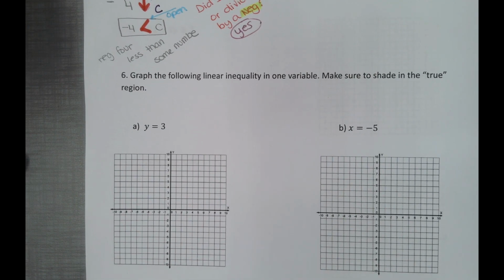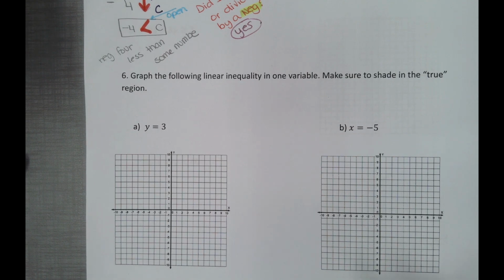Graph the following linear inequality in one variable. Make sure to shade the true region. Oh no! So there's a mistake here. Let's go ahead and fix the mistake. The mistake is I'm telling you that I'm giving you an inequality, and I actually gave you an equation. So the difference between an equation and an inequality is the symbol. An equation will have an equal sign. An inequality will not have an equal sign.